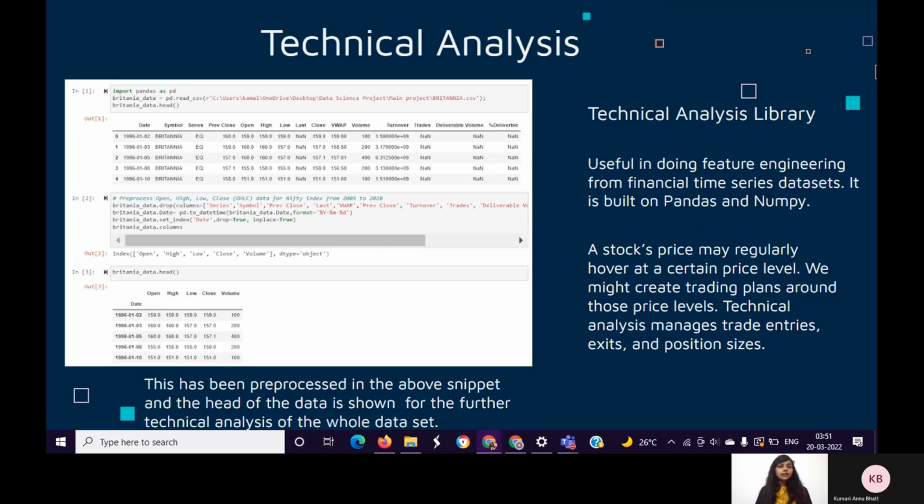Now, technical analysis is a trading discipline employed to evaluate investments and identify trading opportunities by analyzing statistical trends gathered from trading activities such as price movement, volume, trade entries, exits, and position sizes. It is built on pandas and NumPy. It has been pre-processed with the snippets above and data header. It is known for further technical analysis of the entire data set. For example, a stock's price may revolve around a certain price level. We can create our trade plans according to that.